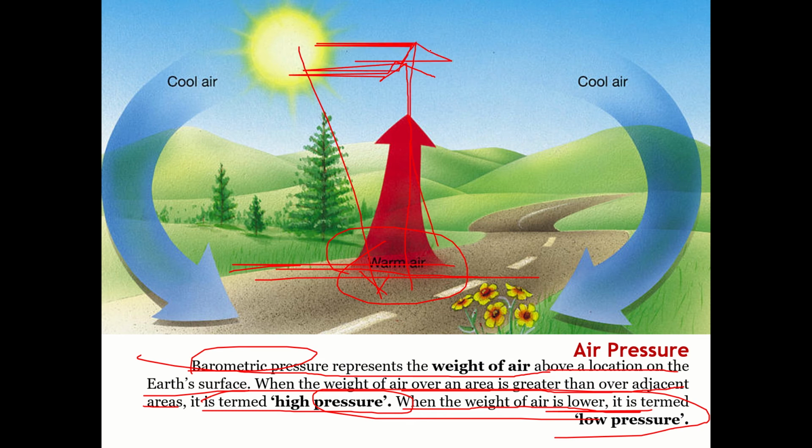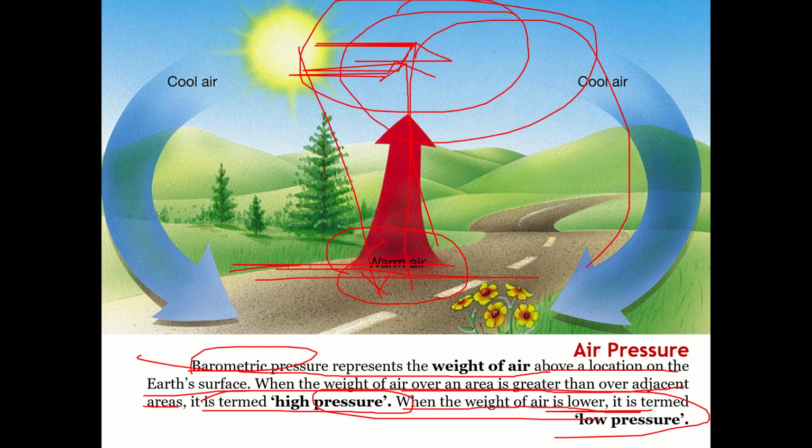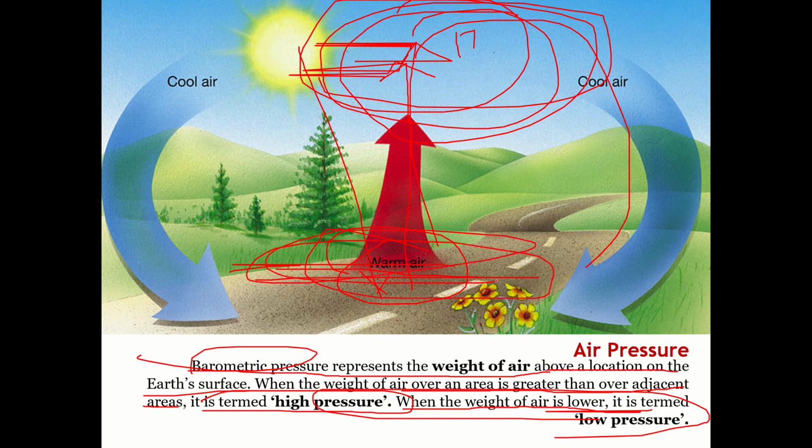As it moves up, the air in the upper layer is relatively cool compared with the surface here. As the air moves up, it takes in the cold air, becomes denser again, and then falls down.